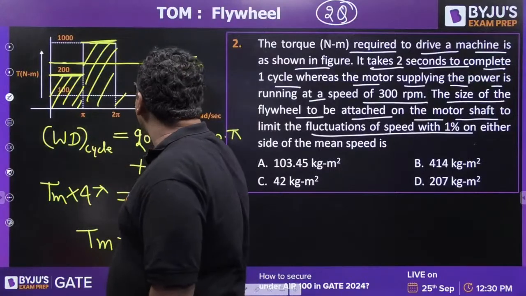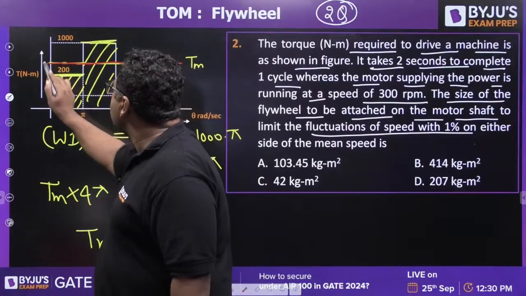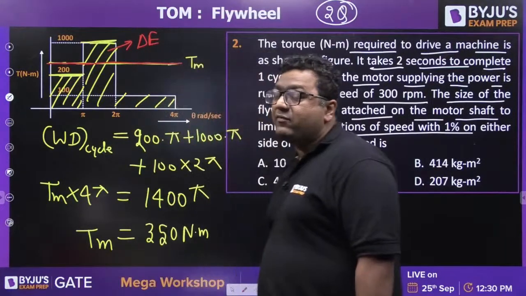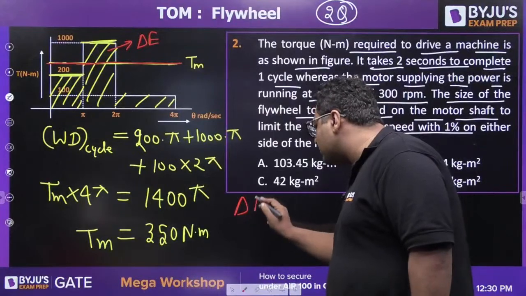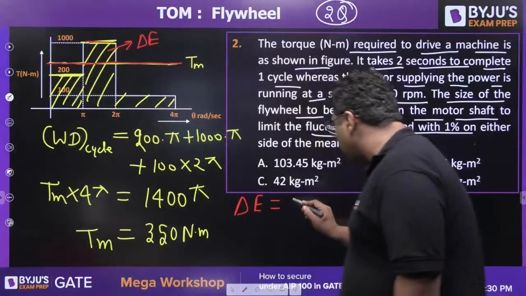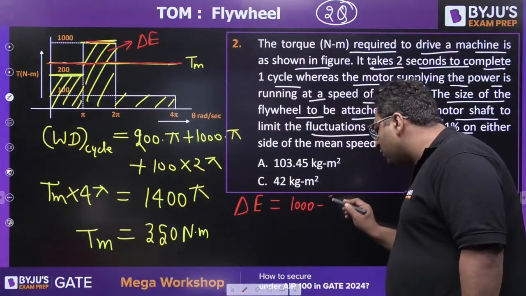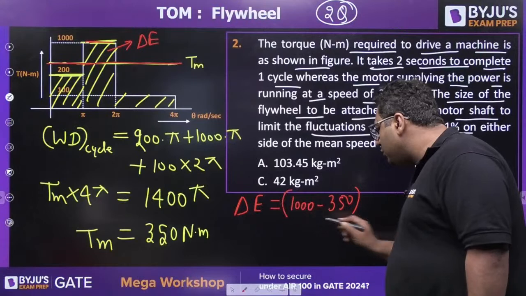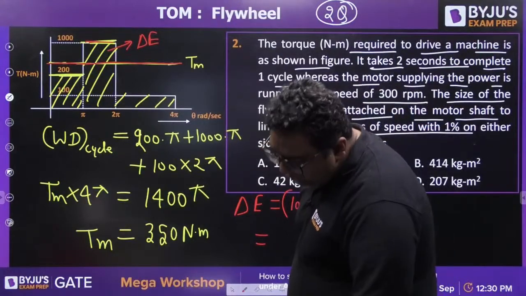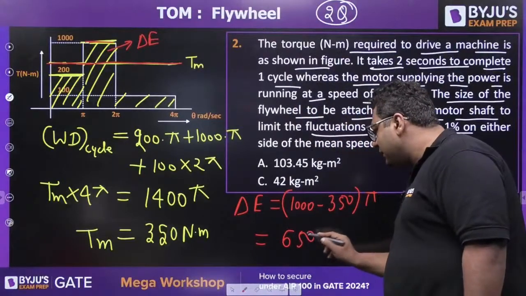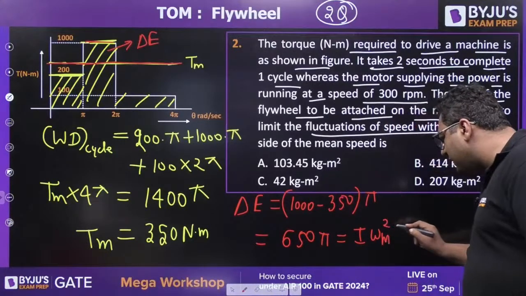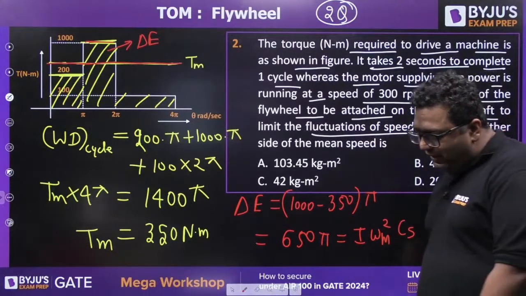So this is the mean torque line. If this is the mean torque line, this area is delta E. So if you want to find out delta E, that is the fluctuation of energy, it is going to be the maximum torque, which is 1000, minus the mean torque, 350, into pi. So delta E will be coming out to be 650 pi. Now you will be keeping it I omega mean square CS because you need to find out I once again.